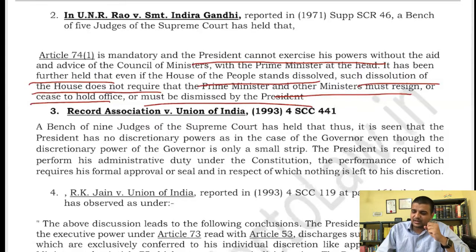And one of the constitutional conventions has been laid down in the UN Rao case. Okay, so that is a very, very important thing that you should keep in mind, right? So that is one case I gave you regarding these constitutional conventions.